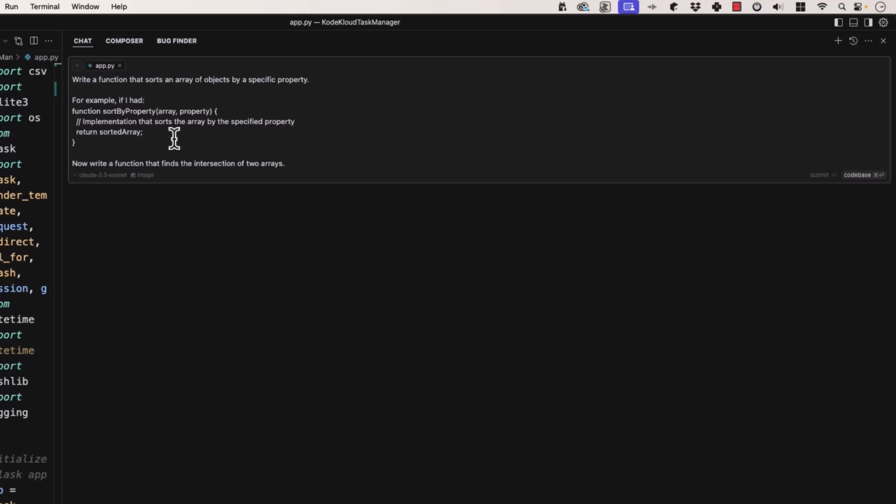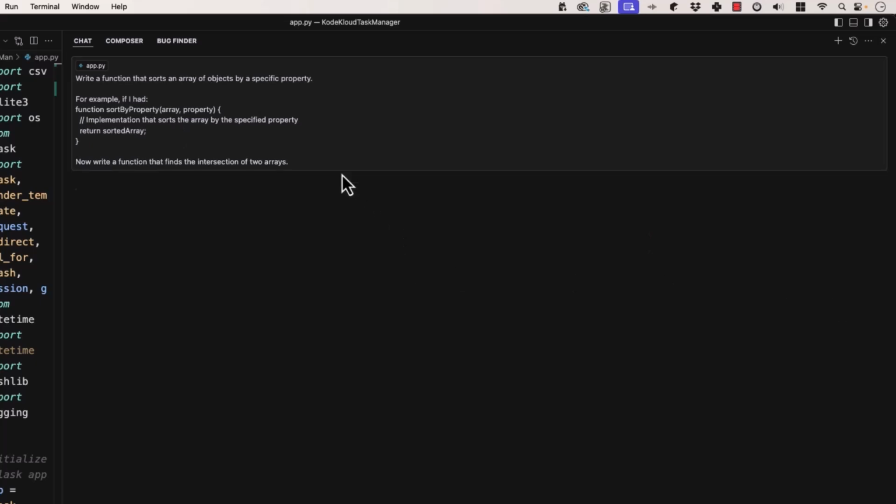But here we're going to get a little specific and say, for example, if I had function sortByProperty, array, property, implementation that sorts the array by the specified property, return sorted array, now write a function that finds the intersection of two arrays. Right, so basically we're saying, here's an example. Here's what I'm looking for you to output. Now, go and build me something that's just like the example that I gave you. Now, providing one example of the style and format, you will get a more tailored result from this.